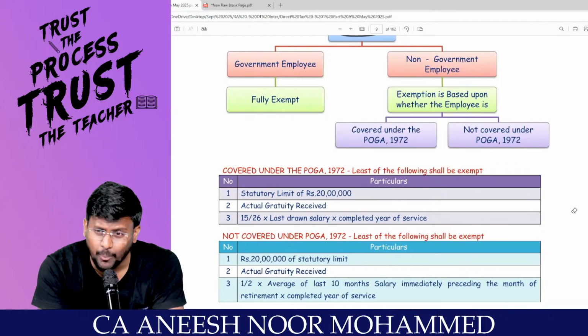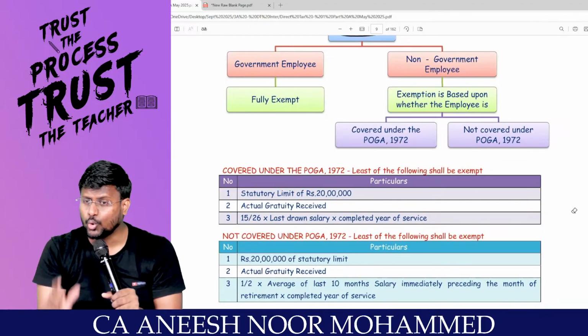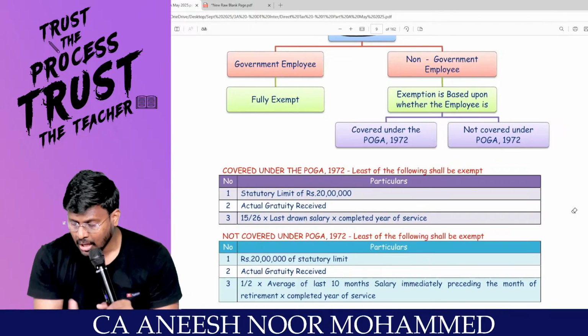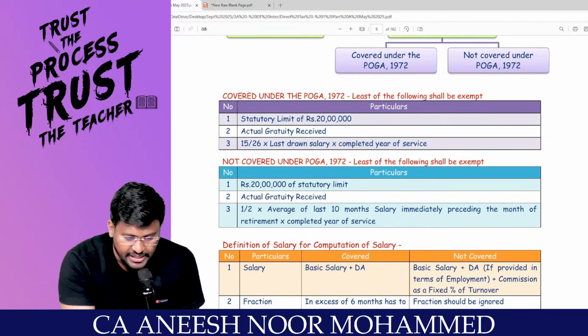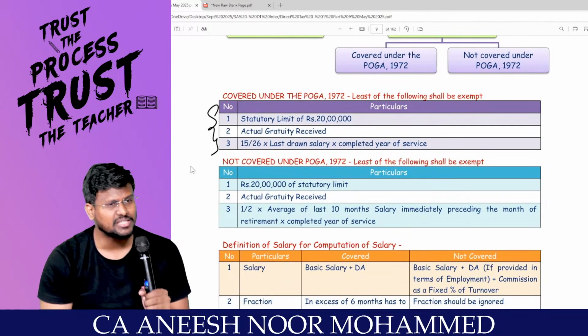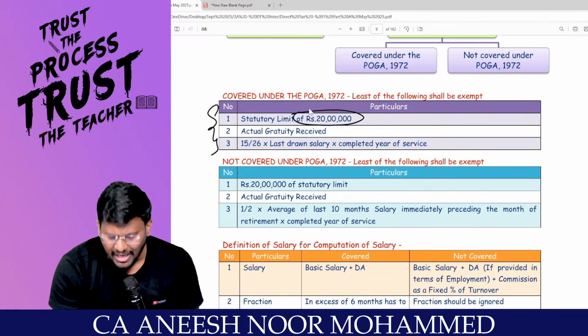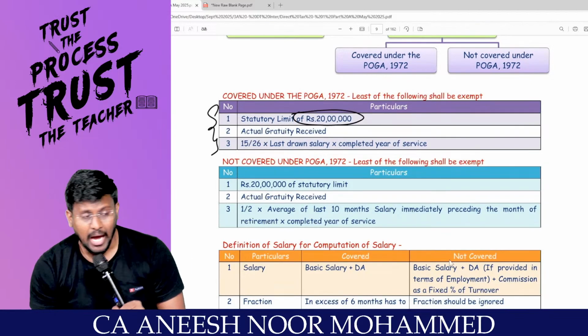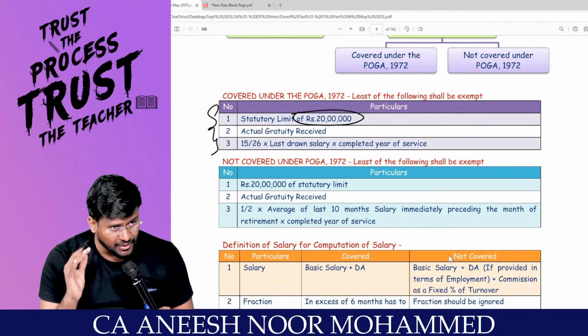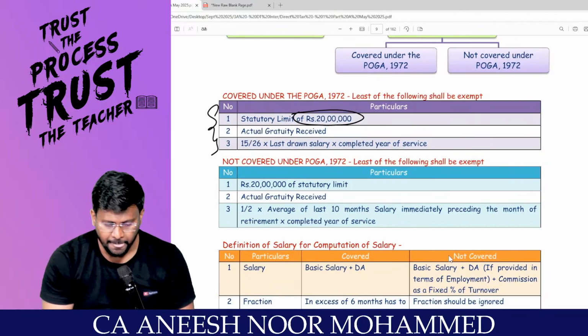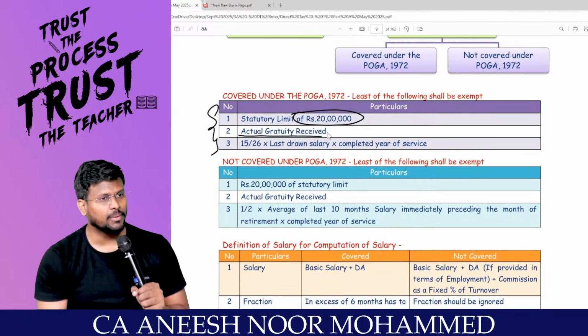If an employee is covered under the Payment of Gratuity Act 1972, some part is exempted, some part taxable. How much is exempted, sir? The least of the three is exempted. Number one, the statutory limit of 20 lakh. So if the gratuity is up to 20 lakhs, you need not pay tax. Number two, the actual gratuity received.